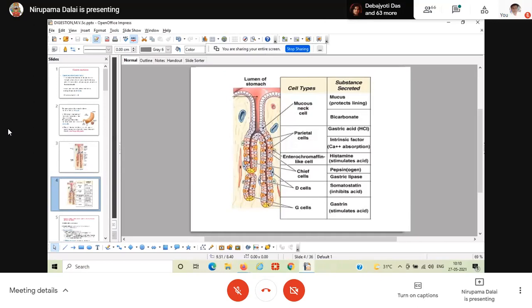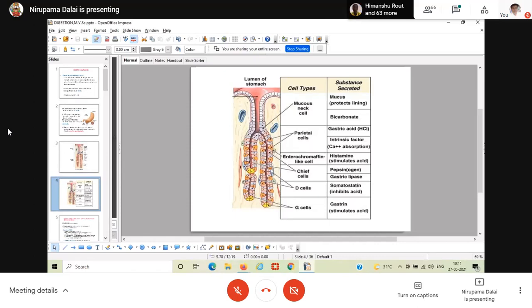Besides this, the glands also have endocrine cells like your G cell and D cell. We have discussed the gastrointestinal hormones, such as gastrin. You can see these are the cell types found in the gastric glands and the substances secreted from them. The cells are: surface epithelial cell, mucous neck cell, oxyntic cell, ECL cell, and chief cell. Chief cells are also known as peptic cells. Remember, chief cells are also known as peptic cells.